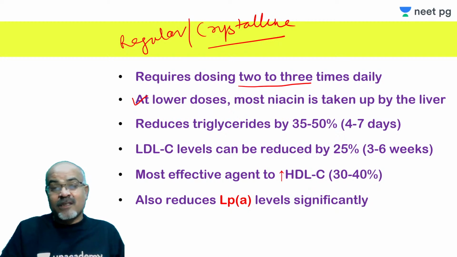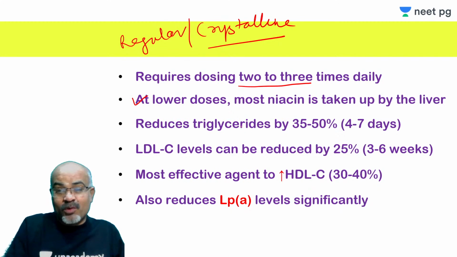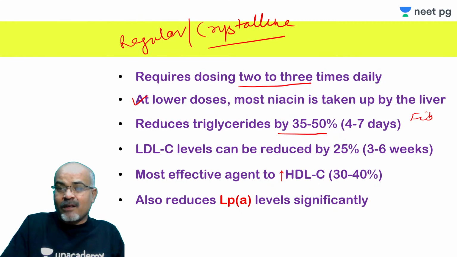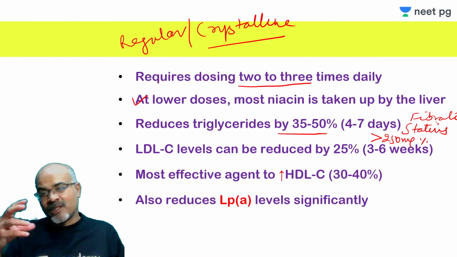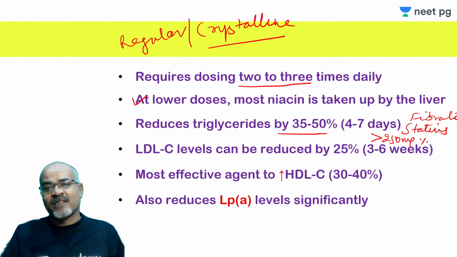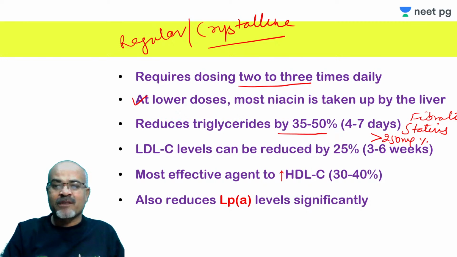This is almost as good as that caused by fibrates, and in some cases statins reduce triglyceride more often when the triglyceride levels are higher than 250 mg%. Then the proportion of fall is more with statins, right? Otherwise it is modest.